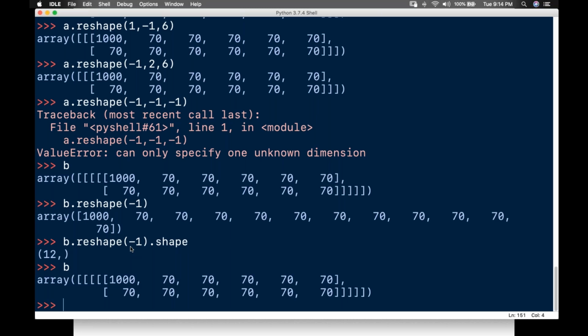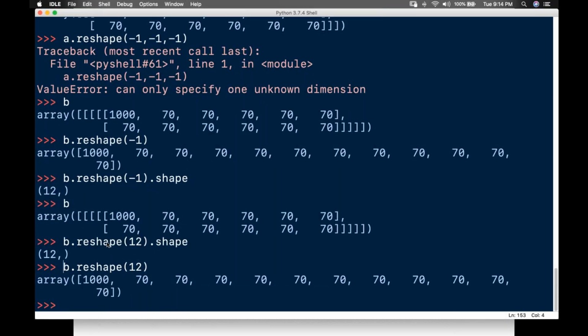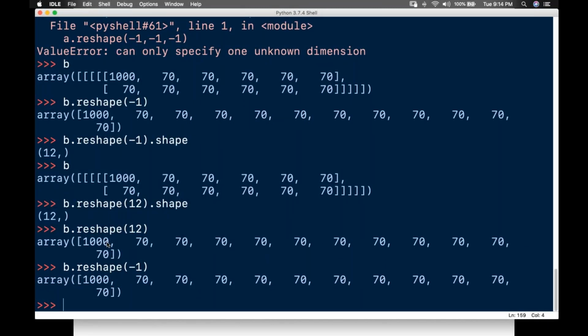Actually, Python is taking care of the calculation. I can even do it like this, I can pass 12 also. But I don't want to take a risk, right? So if I want to flatten and you don't know the number of elements, maybe you have lakhs of elements, you can simply pass minus 1. So everything will be in one dimension.